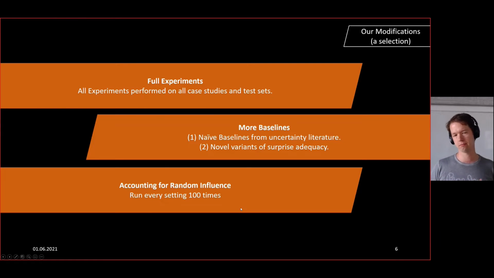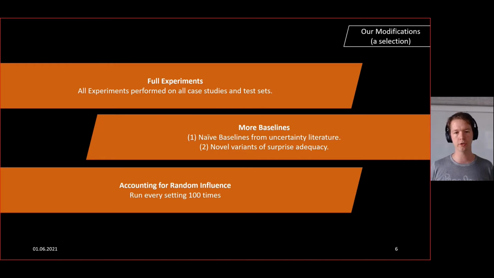We changed this a bit, just to take into account some threats to validity and hopefully make the experimentation generalize a bit better. At first, we performed the full experiments on all case studies and all test sets, where they used a selection, for reasons of time, I assume. Then we include more baselines.